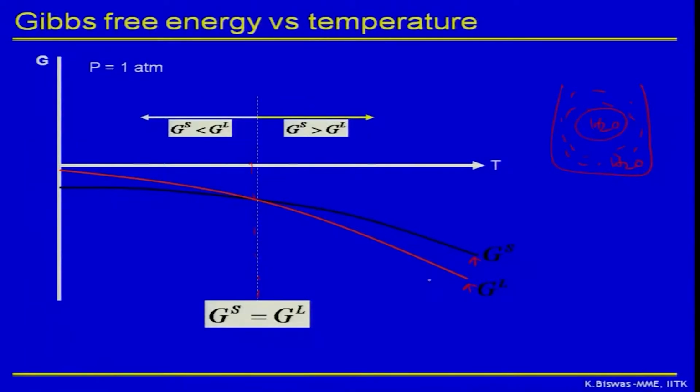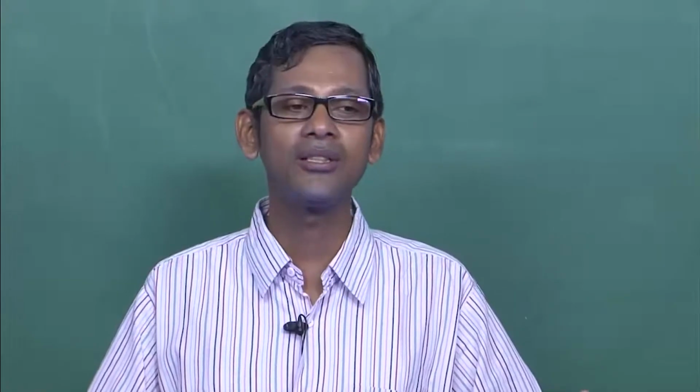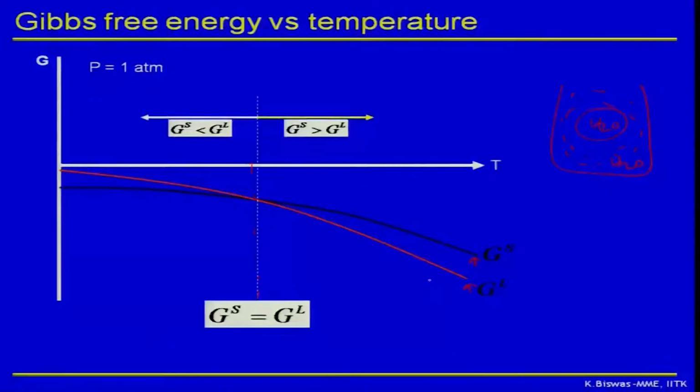G of solid is higher than G of liquid. So as the G of solid is higher than G of liquid, liquid will be more stable, because the stable phase will always have lower G, correct. So this is what you see very clearly on this plot. You do not have to do rocket science to understand this. It's very simple and easily understandable in graphical form.